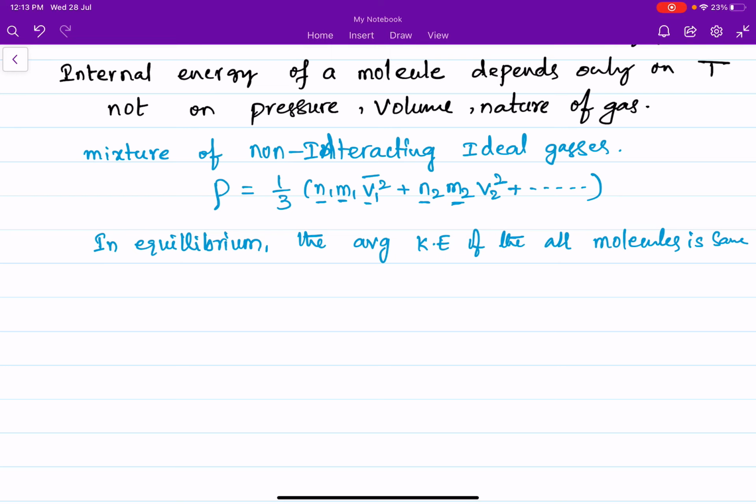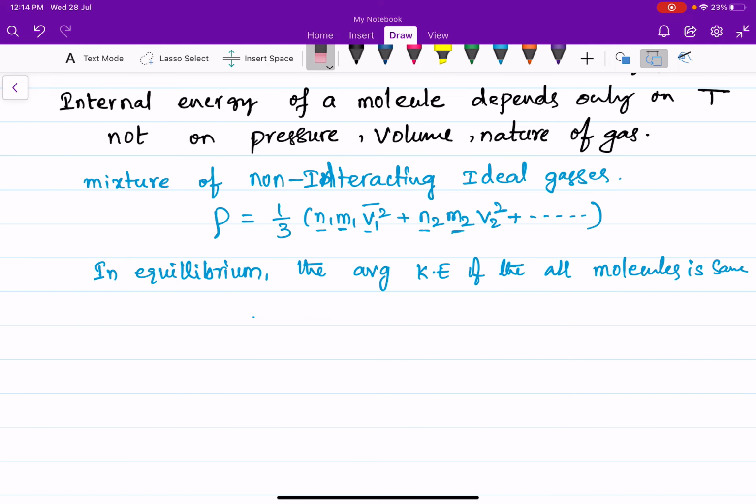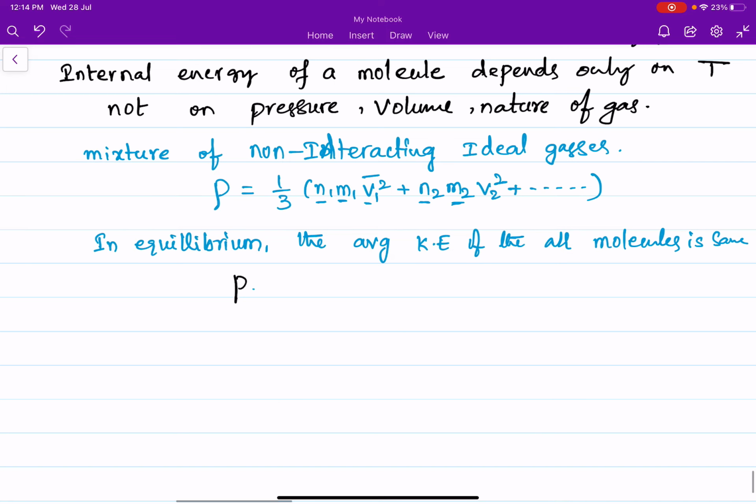So we can write pressure P equal to 1/3 into N1, dividing with 2 and multiplying with 2, (2/2) M1 V1 square plus N2 into (2/2) M2 V2 square and so on.